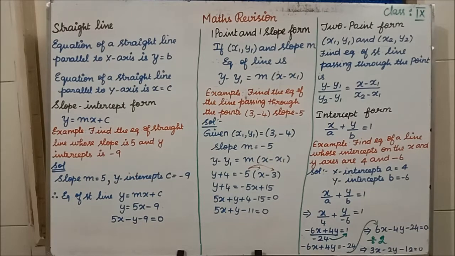Students, based on the revision, first you sit separately and write all the formulas I have taught you so far, and then you can start revising the exercise problems. Once you are thorough in the formulas, it will be easy for you to solve the problems. Immediately when you see the question, you have to think of the exact formula in your mind. That much you have to be thorough. Clear?